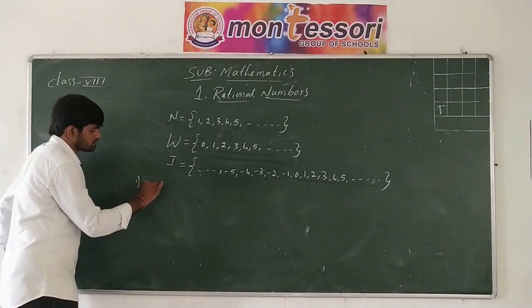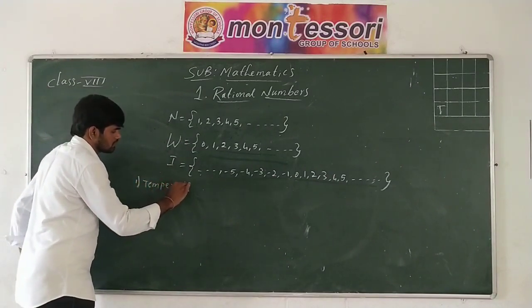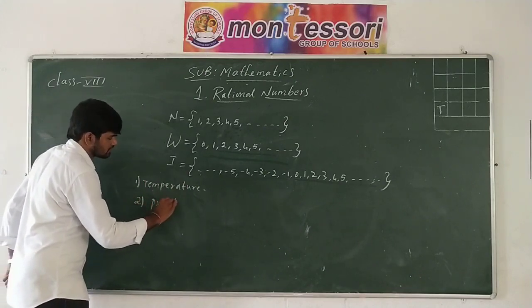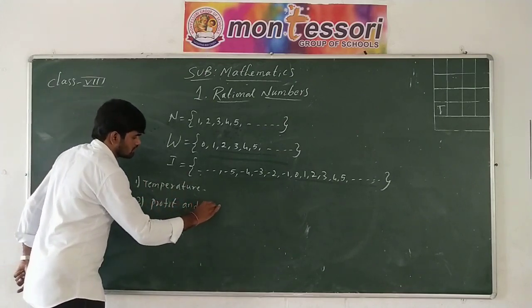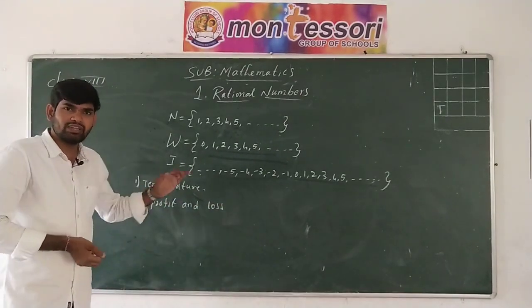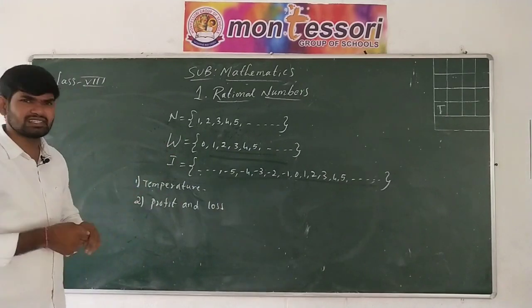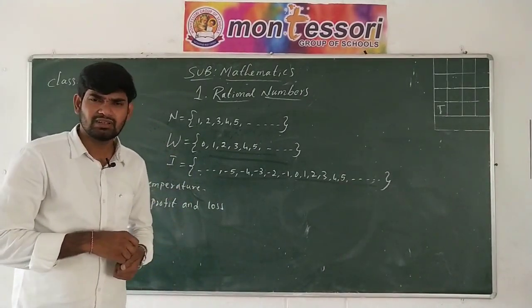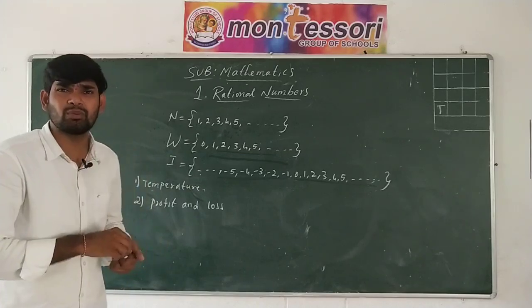First one, temperature, and second one is profit and loss. You have many examples, but let me give just two examples where we are using integers in real life. Temperature. Where do we use integers in temperature? Maybe you will get that out. For example, the thermometer we can say.